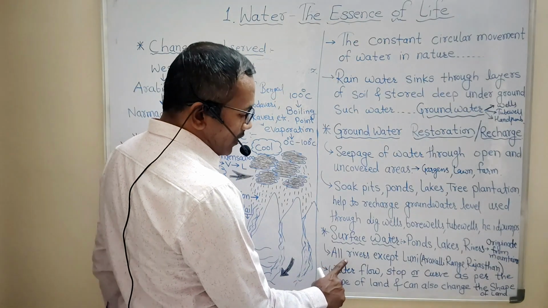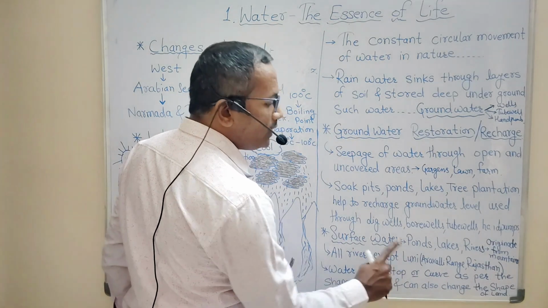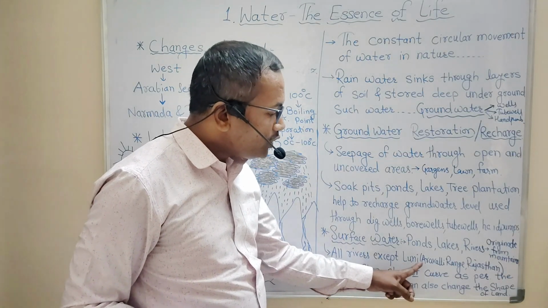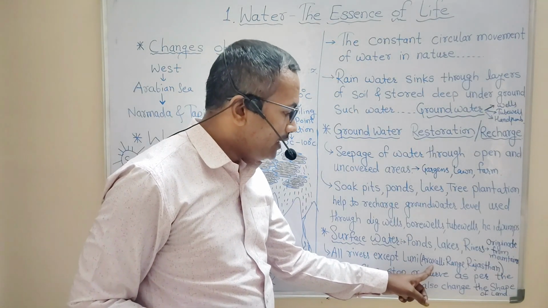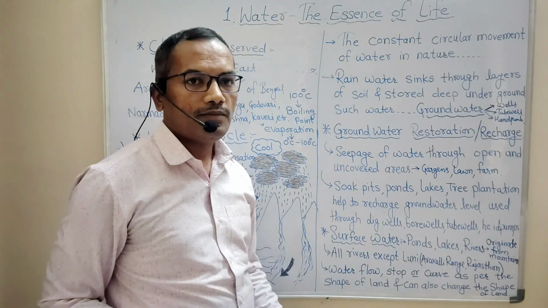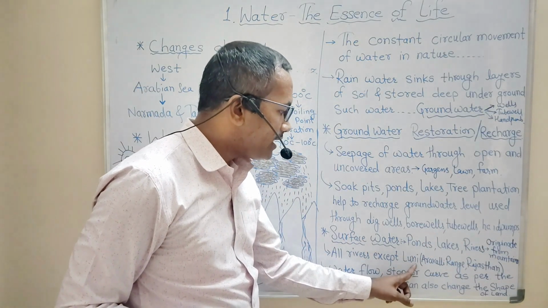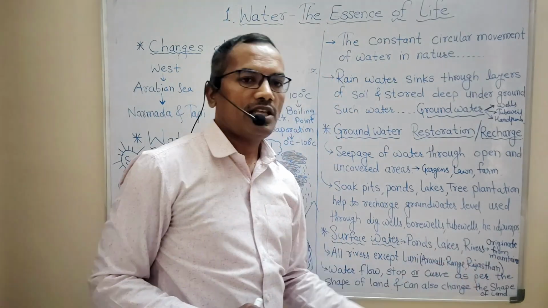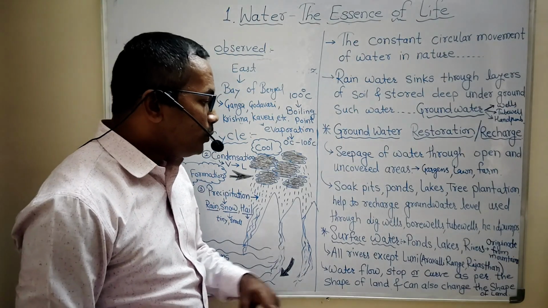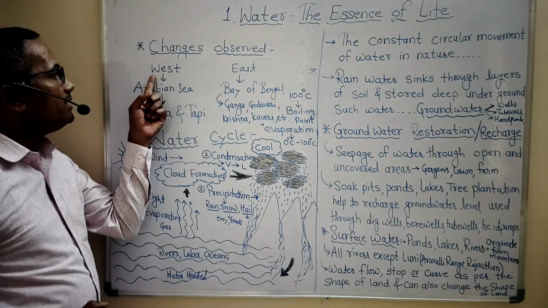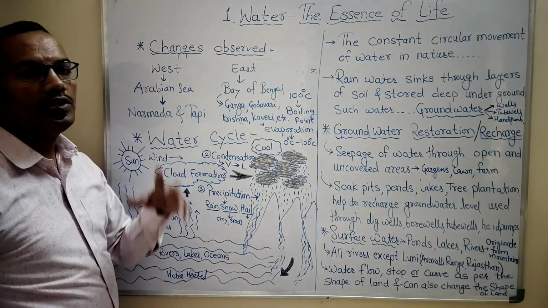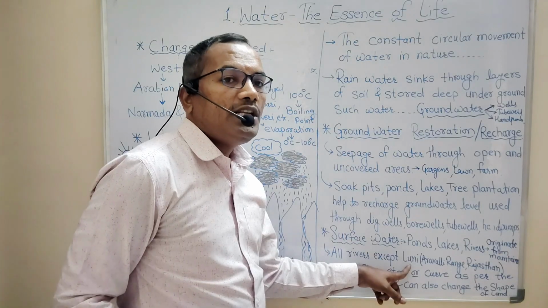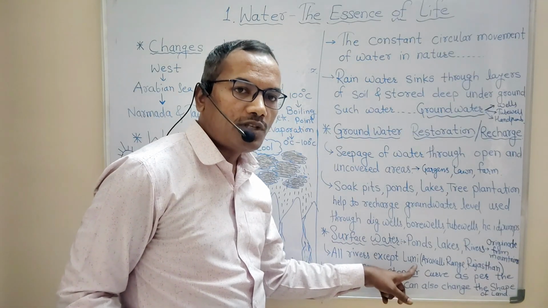But all rivers except Luni River. Luni River is the river which originates in the Aravali range of Rajasthan. This Luni River actually comes from the Aravali hill range which is present in Rajasthan, and that Luni River does not go either into the western region or eastern region. It just goes into the marshy land of Rann of Kutch in Gujarat.